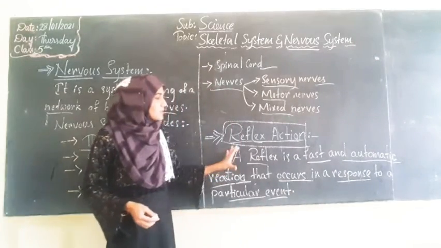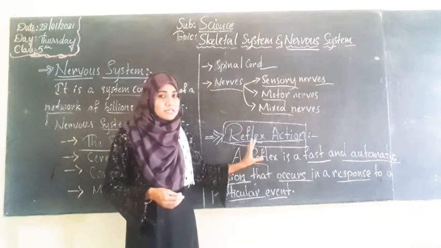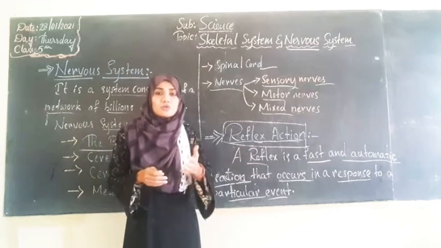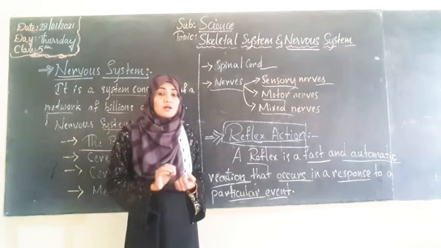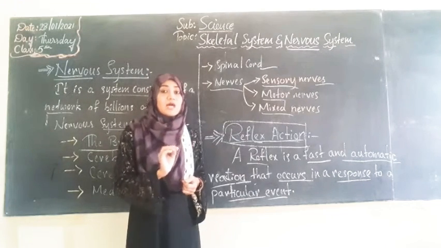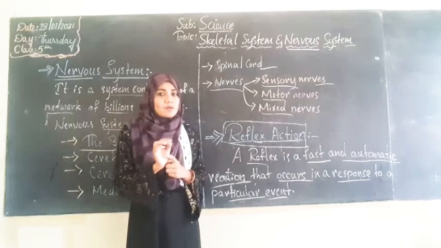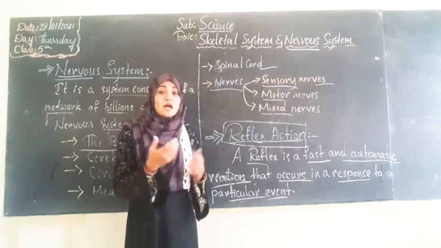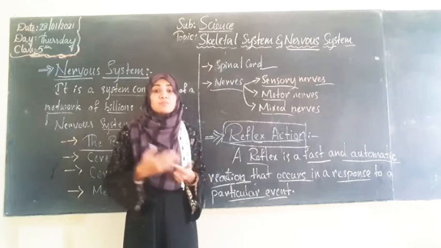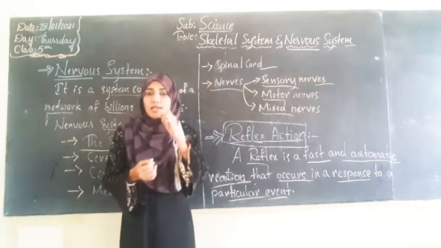For example, I will explain this reflex action. Suddenly, unknowingly, if we touch a hot object, our hand suddenly comes backward, right? Our hand moves back without our knowledge.